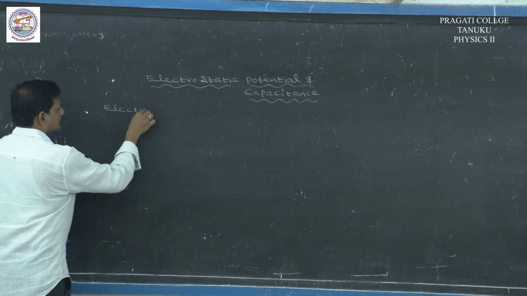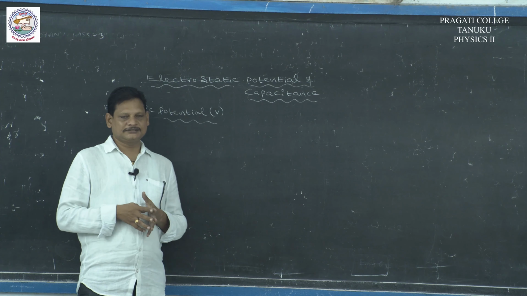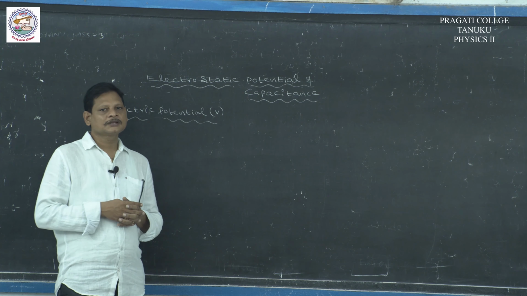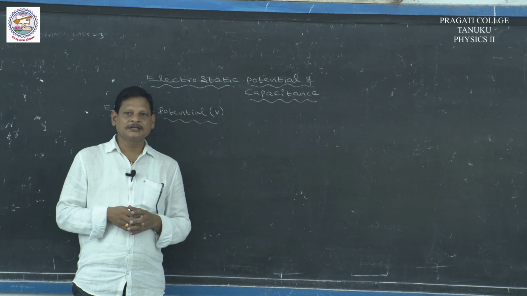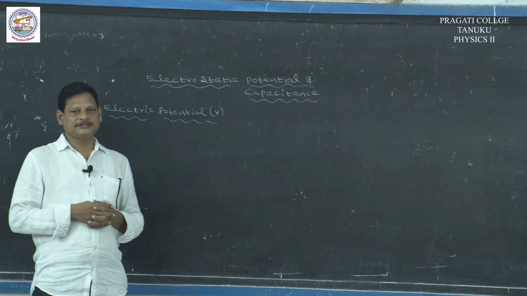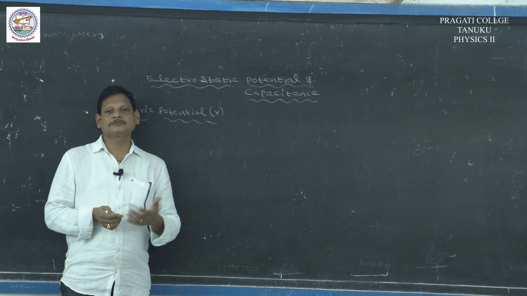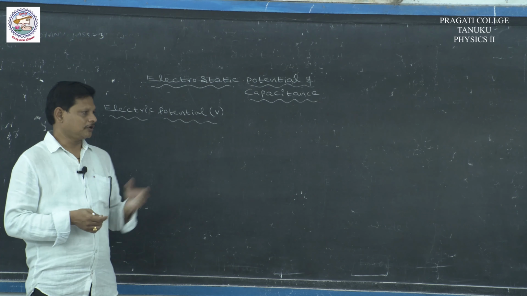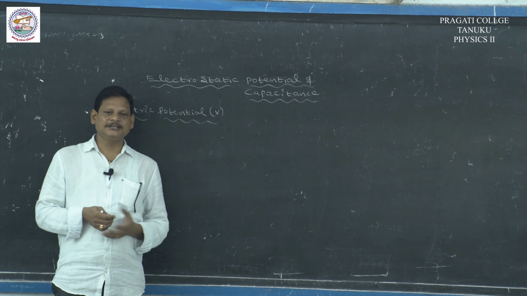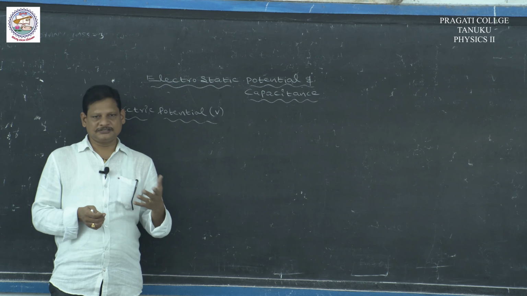It is represented with V. So, all the physical quantities that come from this lesson are all scalar quantities. In the before chapter we discussed various kinds of physical quantities: force, electrostatics, electric fields. These are all vector quantities. In this chapter we are going to discuss various kinds of physical quantities: potential, potential energy, capacitance. These are all scalar quantities.